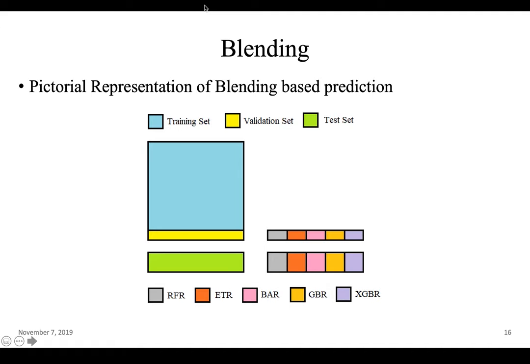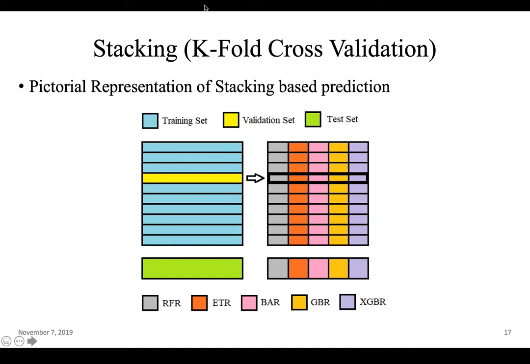And in this case, we have used 90%. The blue block indicates that it's 90% of the initial train set, and the validation set is 10%. And the ensemble regression models are trained on the blue block, and then tested on the yellow block, and the predicted results of this yellow block are chosen for training the further models. Same thing here.